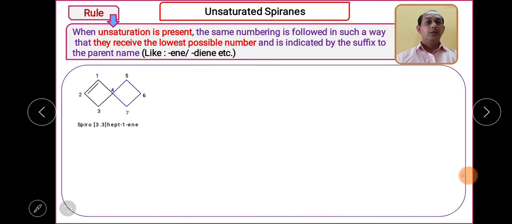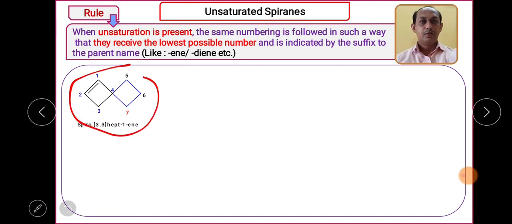So what should be the rule? While giving the numbering, we have to take precaution that the carbon-carbon double bond should get the minimum or lowest possible number, using the suffix ene or diene. Okay, now let us see this molecule.